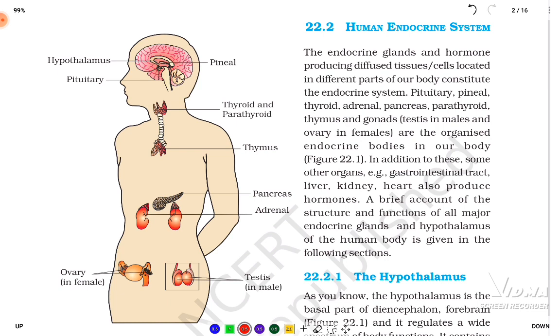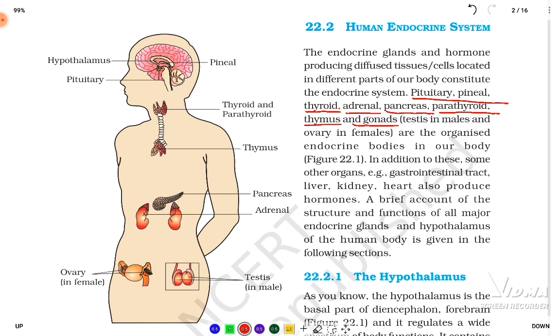What are the endocrine organs that we are going to discuss in this textbook? We are going to see the pituitary and pineal gland, then thyroid gland, adrenal gland, pancreas, parathyroid gland, next is thymus, next is gonads. Gonads will include testes in males and ovaries in females. Okay, these are the organized endocrine bodies in our body.